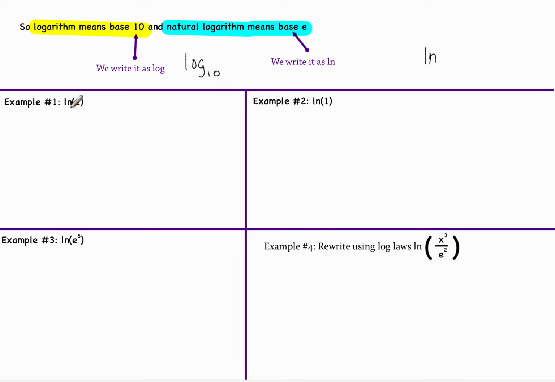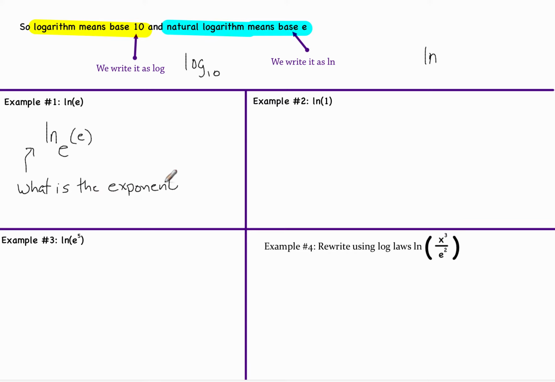So for example, natural logarithm of e. This is really what it's asking. The base is e, even though it's not written there. That's what you're going to see when you see an ln, the base is e. What is the answer to this question? Remember, logarithm is fancy for what is the exponent.